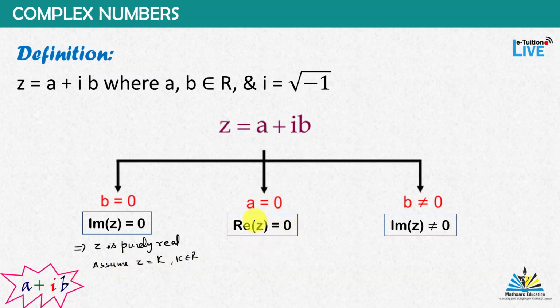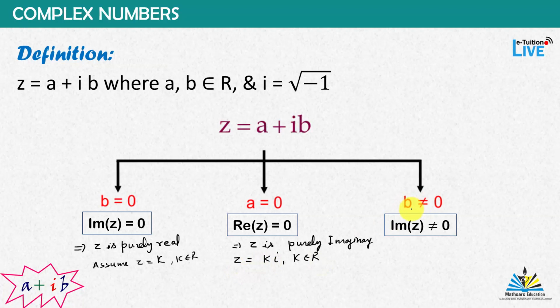Now let's talk about the second case. If a is 0, that is, the real part of z is 0, this implies z is purely imaginary. If it is given in a question that z is purely imaginary, then we can assume the complex number z as k iota, where k belongs to real numbers.